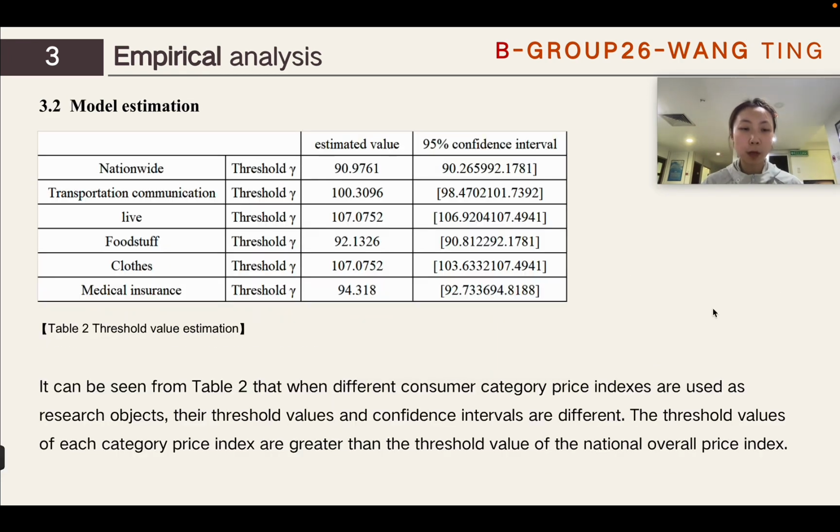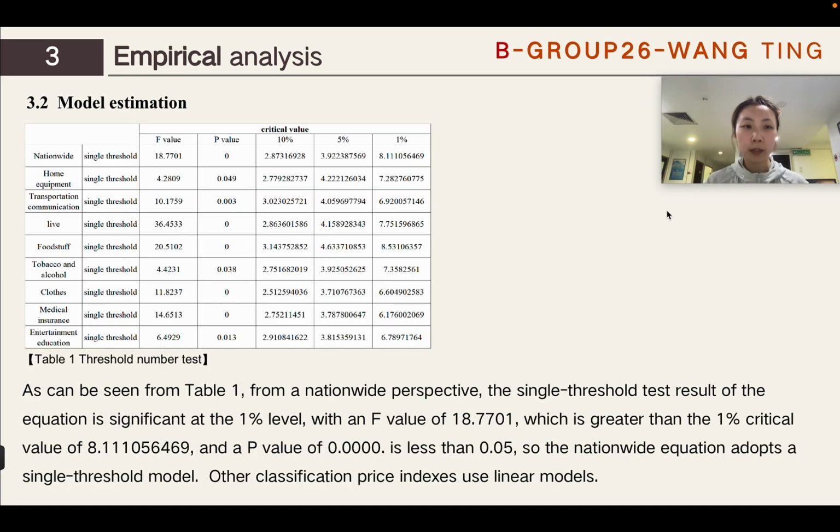It can be seen from Table 2 that when different consumer category price indexes are used as research objects, their threshold values and confidence intervals are different. The threshold values of each category price index are greater than the threshold value of the national overall price index. 2. Model estimation.